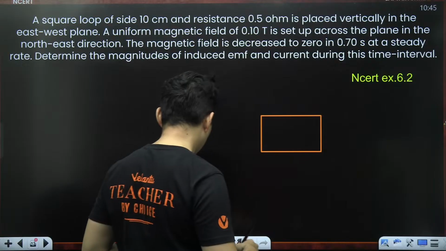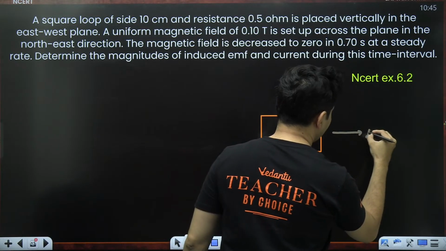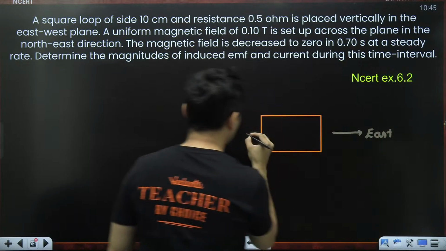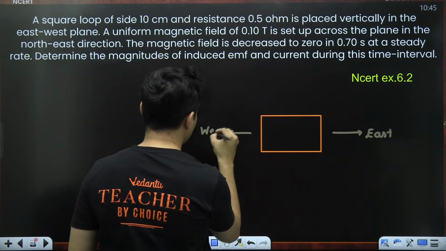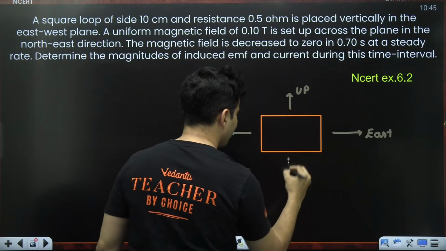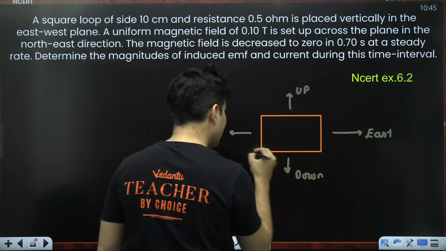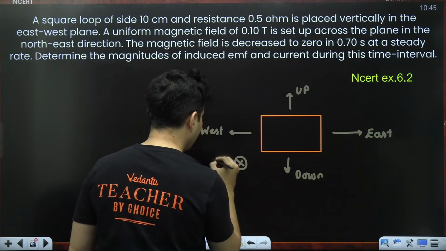So this is our east, this is our west, this is vertically upwards, this is vertically downwards. If you go inside, it is north.